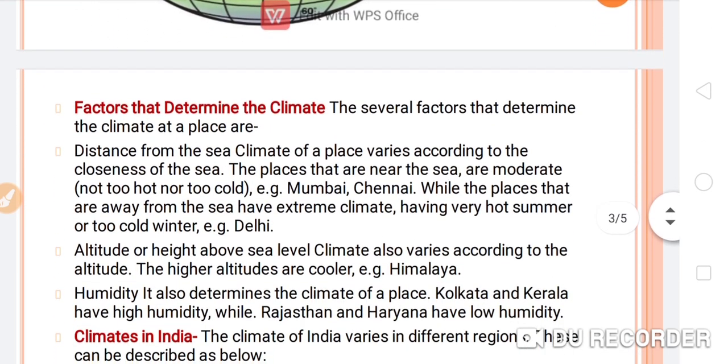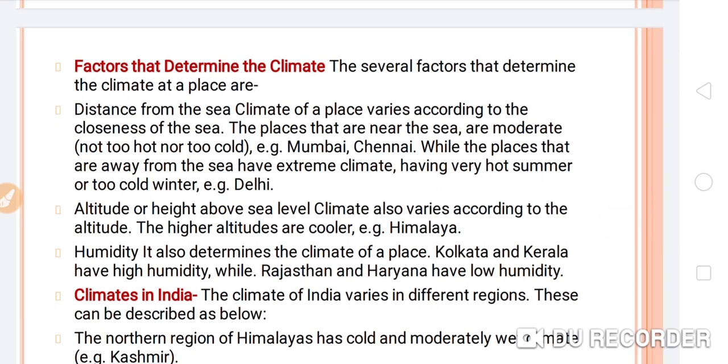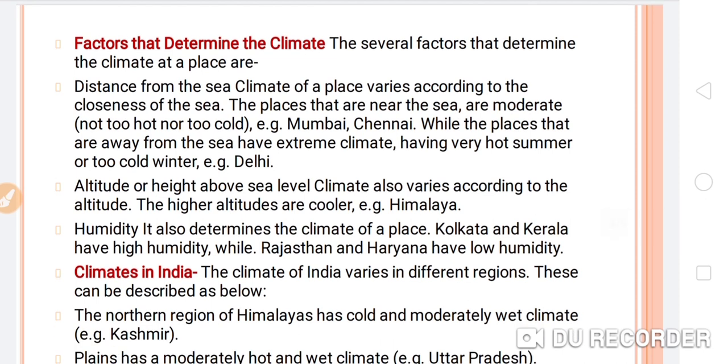Now next, factors. What are the factors that determine the climate? The several factors that determine the climate at a place are: number first, distance from the sea. The climate of a place varies according to the closeness of the sea.